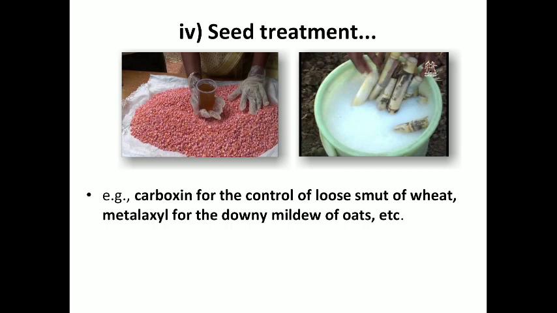In this case, to prevent the seedborne infection, seeds, tubers, bulbs and sets are treated with particular chemicals. In case of seed treatment, a layer of a chemical is formed on the seed coat. For example, carboxin treatment for the control of loose smut of wheat, etc.